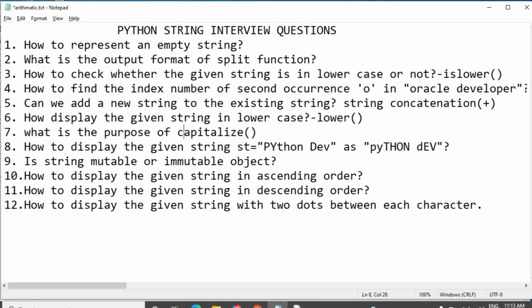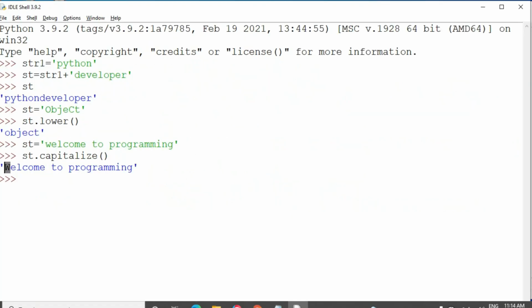P and Y are in uppercase and D in uppercase, but the output will be p and y in lowercase. The lowercase characters are changed into uppercase and the uppercase characters are changed into lowercase. To display the given string like this, we should use the swapcase function.